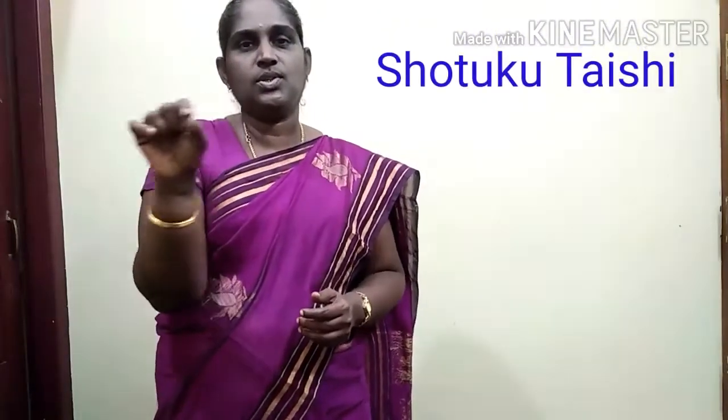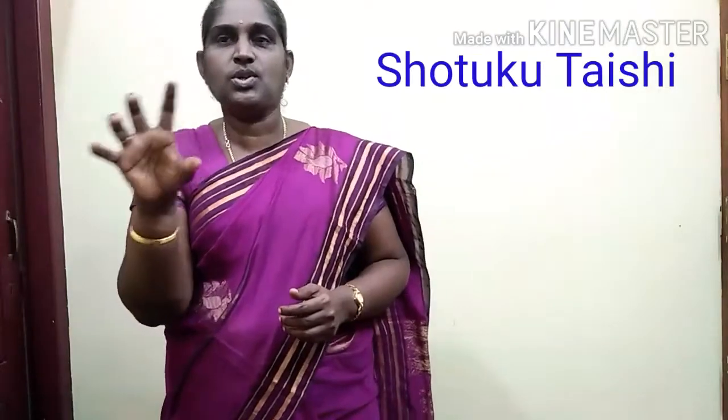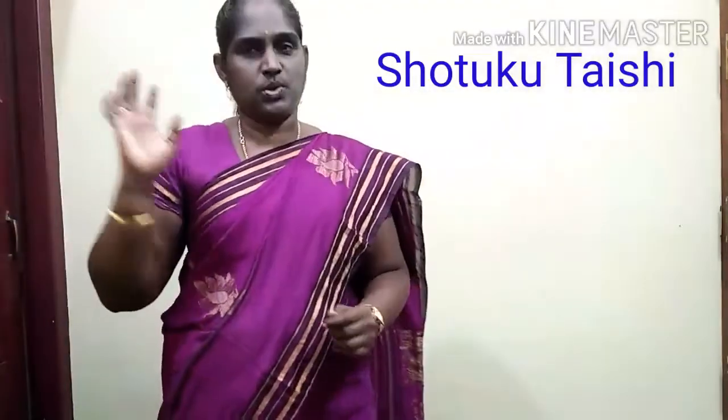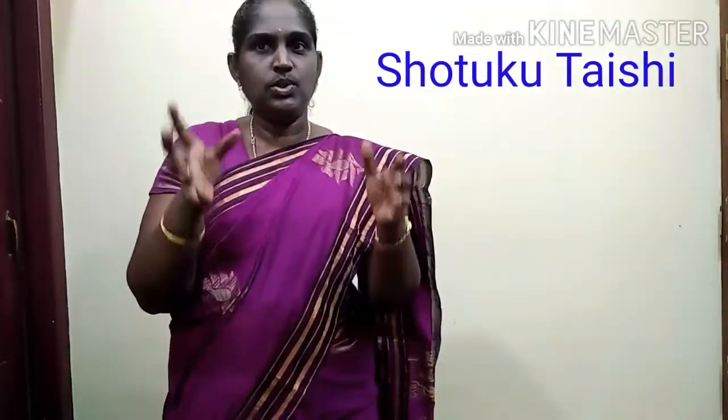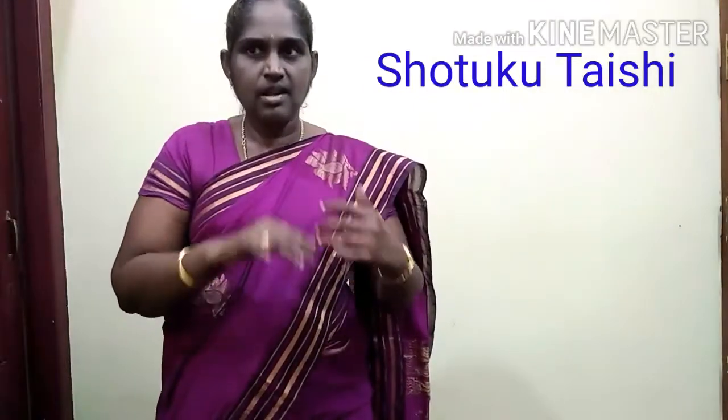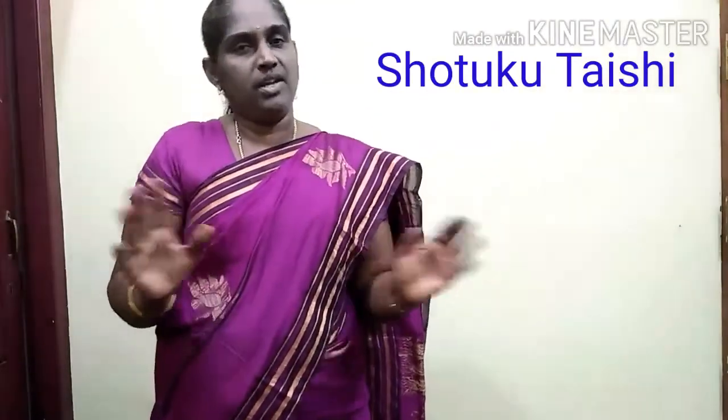Now, Shotoku Taishi, the Japanese name, was the leader. He made the central government very strong. This is Shotoku Taishi. He was the leader and he made the central government very strong.